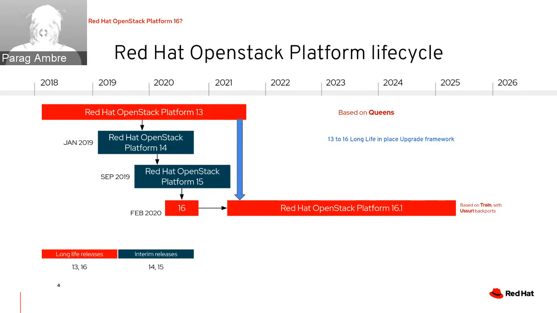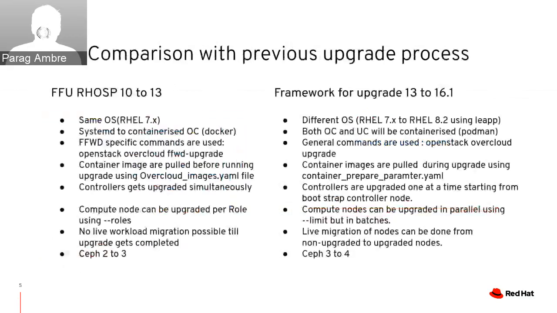After every 18 months, a release will be published as being long life. A long life release will have a support life cycle of 3 years. A standard release, that is, not a long life release, will have a support life cycle of 1 year. For example, ROS 14 and 15 have a support life cycle of 1 year, whereas ROS 16.1 has a support life cycle of 3 years. ROS 13 is based on Queens, whereas ROS 16.1 is based on Train with Ussuri backports. Next slide, please, Puneet.